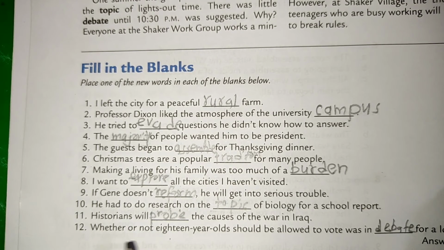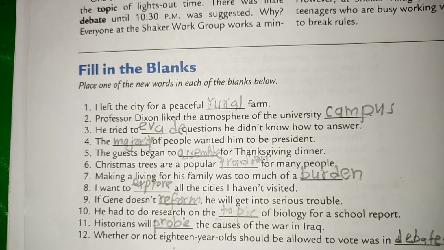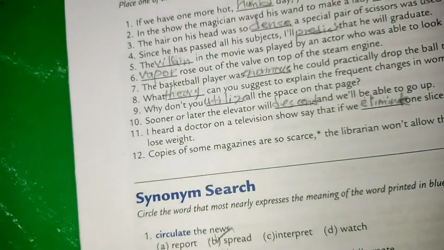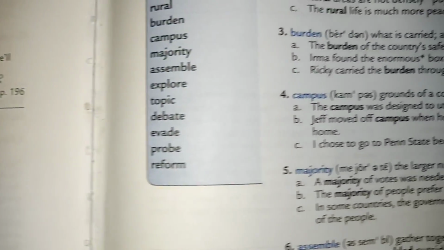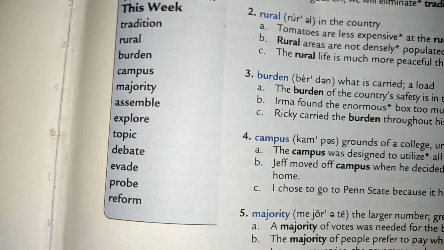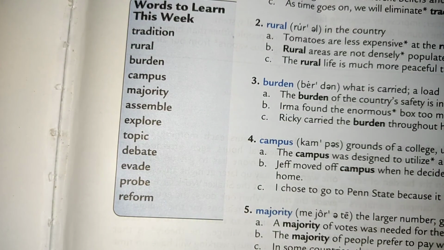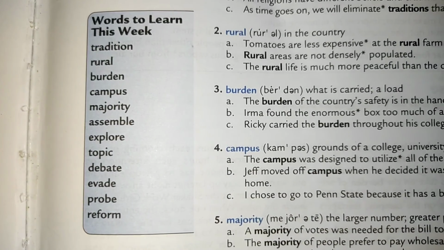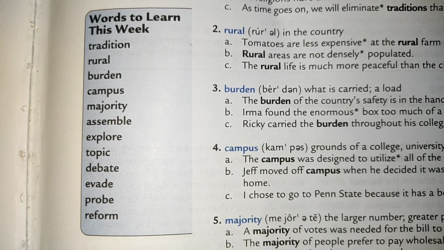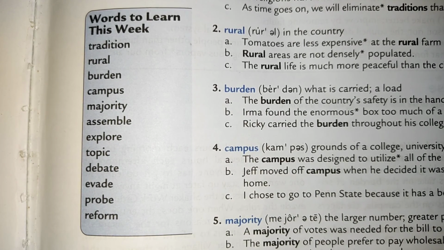Whether or not 18-year-olds should be allowed to vote was in debate for a long time. Okay, we have learned these 12 words, the meanings of these 12 words to increase our English vocabulary. We have also read the example sentences and filled in the gaps.